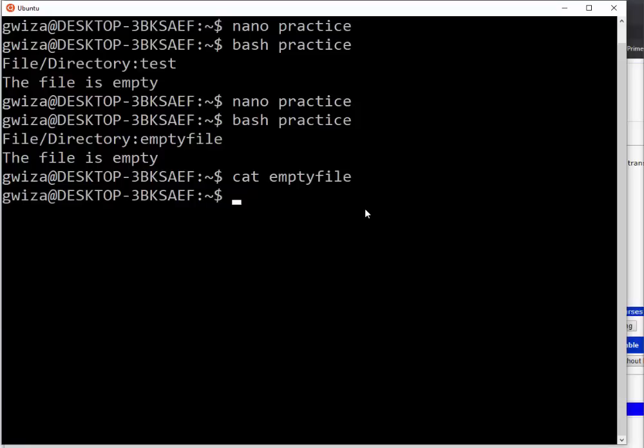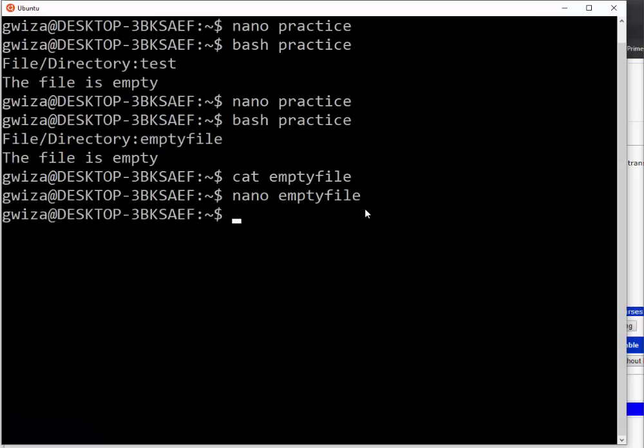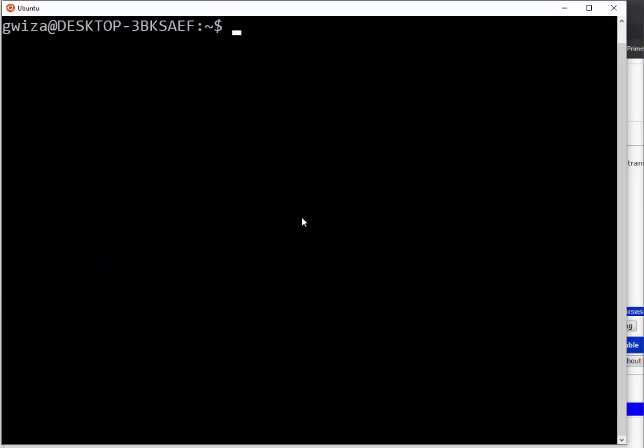So let me say then here, let me say for example another empty file, then I'm going to add something, welcome, then I run my bash script again. So then I put empty file, so it is not empty. Why? Because if I just run this, you can see that it's having something. Okay, I got it. So we use the flag -s. Then on permissions, I think we have checked them.